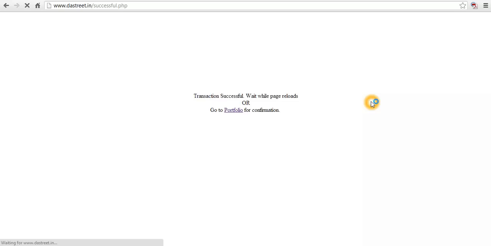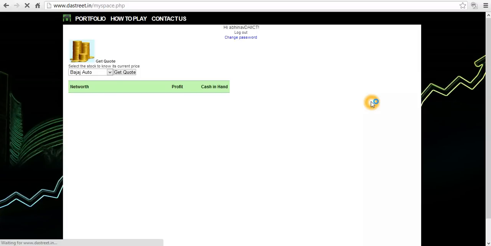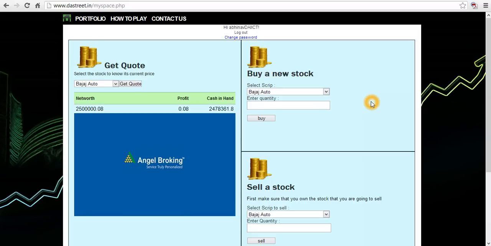After some time it will come back to MySpace where you can make transactions. Now see, our price for BHEL has changed a little bit, so it's showing a profit of 8 paise.